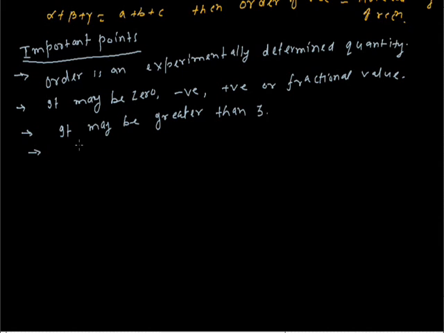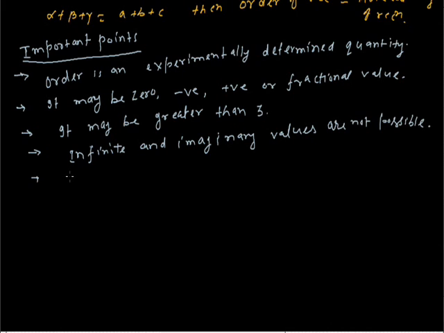The next point is infinite and imaginary values are not possible, and it depends upon pressure and temperature.